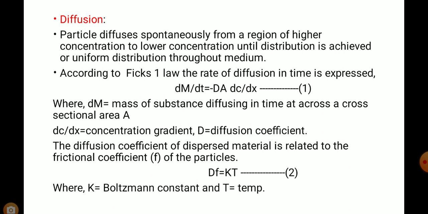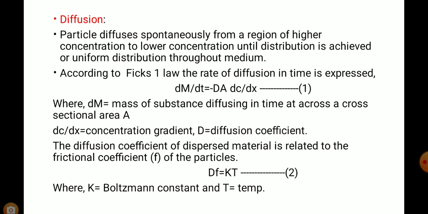According to Fick's first law, the rate of diffusion in time is expressed as dm upon dt is equal to minus DA dc divided by dx, where dm is the mass of substance diffusing in time t across sectional area A, dc divided by dx is the concentration gradient, and D is the diffusion coefficient.